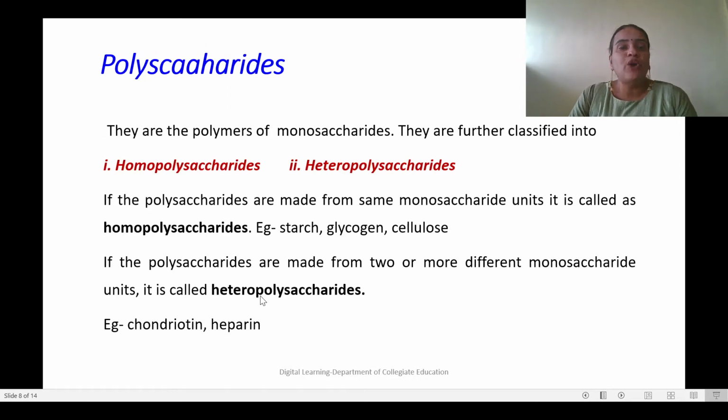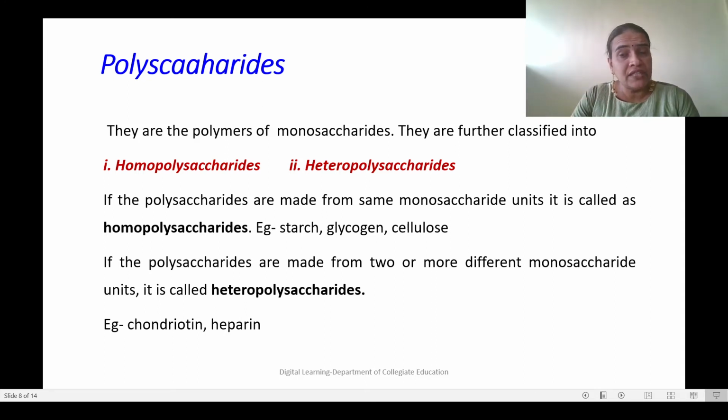Now, coming to polysaccharides. What do you mean by polysaccharides? They are polymers of monosaccharides. There are many monosaccharide units linked together through glycosidic linkages in polysaccharides. There will be a large number of monosaccharide molecules in the polymer.